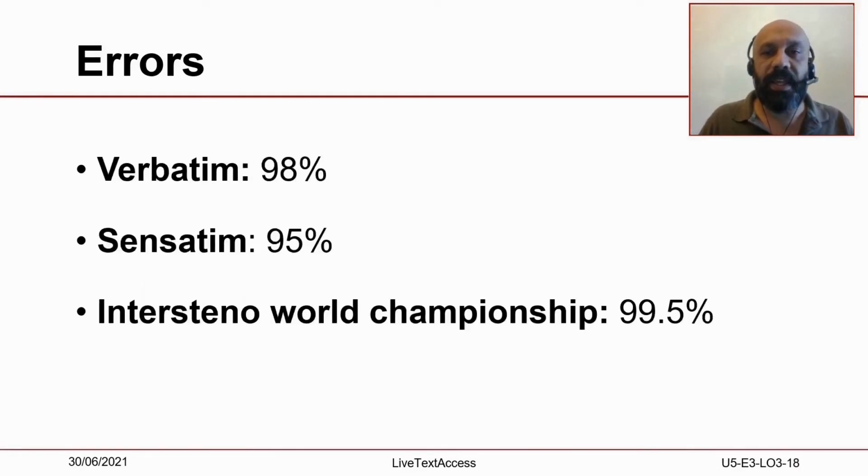Generally speaking, acceptable verbatim subtitles are considered subtitles containing less than 2% of mistakes. Sensatim subtitles are considered of acceptable quality when they contain less than 5% of mistakes. In the Intersteno World Championships of fast writing, 0.5% is the maximum number of mistakes allowed to competitors.